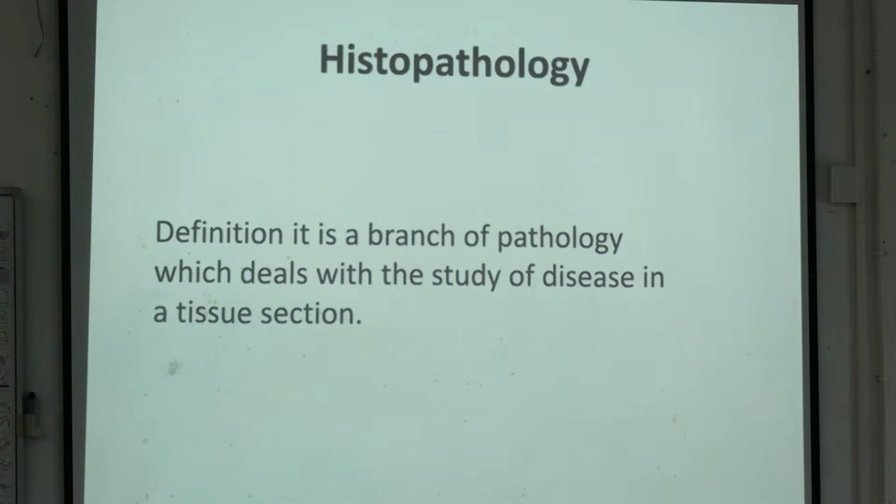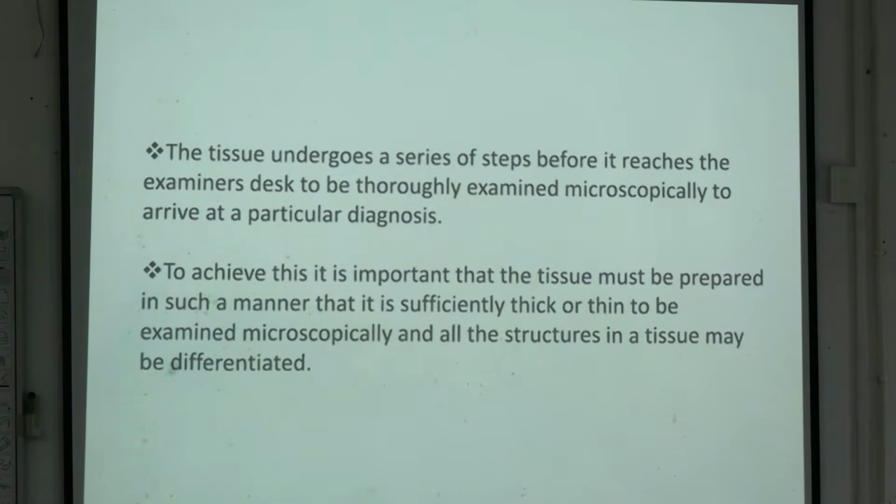We will later discuss the steps, how it is done, and you will also visit the labs sometime to understand the process. The tissue undergoes a series of steps. First we take the specimen, then we cut it into smaller pieces, and the required tissue section is taken. So it undergoes a series of steps before it reaches the examiner's desk to be thoroughly examined. It is important that the tissue be prepared in such a manner, sufficiently thick or thin. We cannot just randomly cut the section.